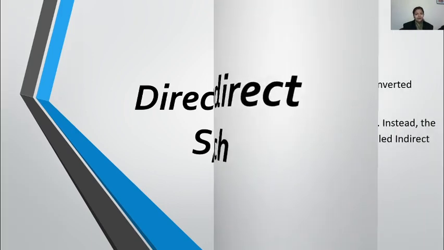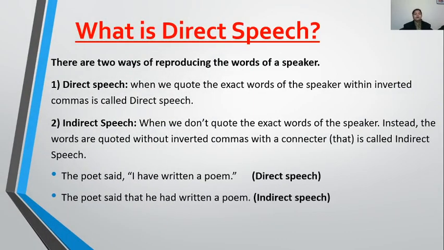Clear? So direct and indirect speech, I told you, are the two ways to quote the words of a speaker. When we quote the exact words of the speaker within the inverted commas, that is called direct speech. Okay, as you can see written below in the example, the poet said, then a comma and inverted commas are placed, and the statement is written inside, I have written a poem. So such kind of sentence construction is known as direct speech.